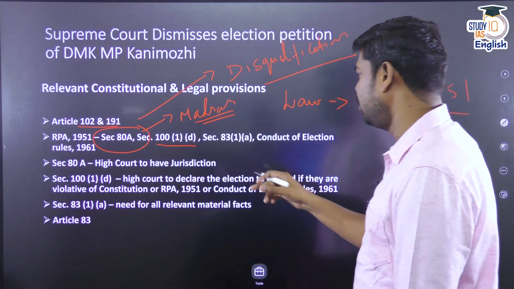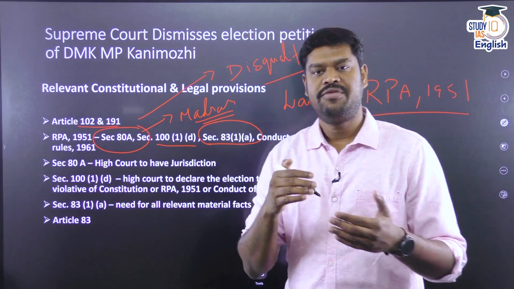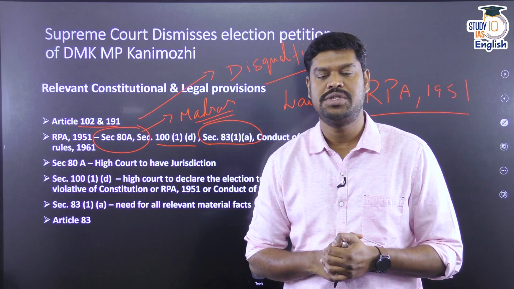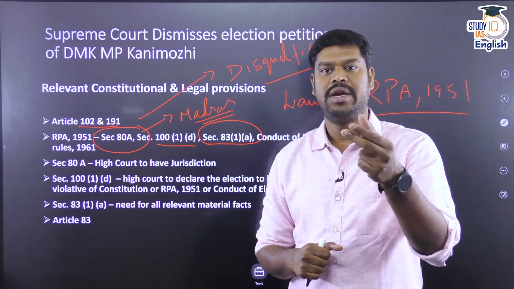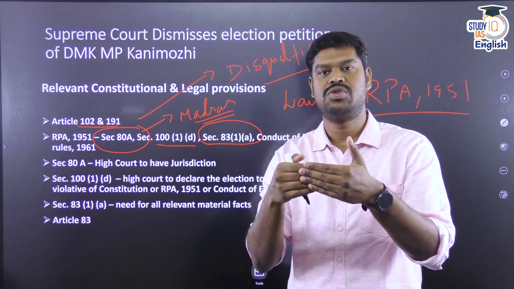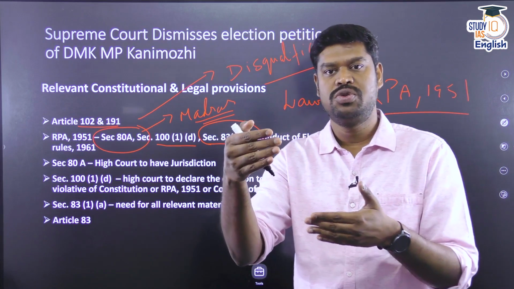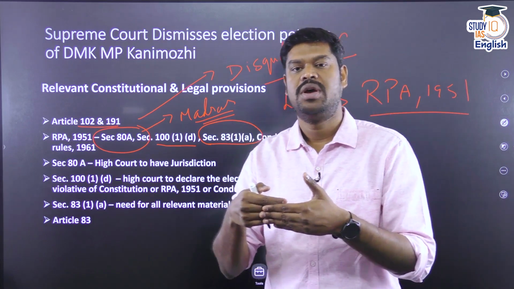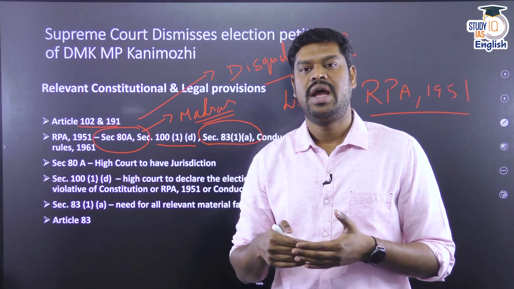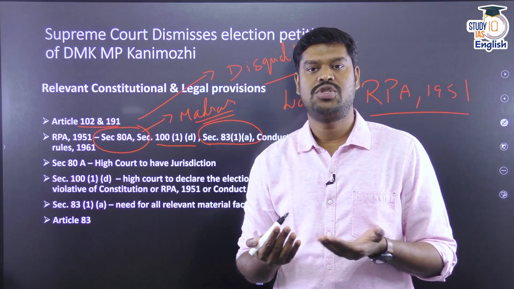And in addition to that, you should also be aware of Section 83 Clause 1 Subclause A. In fact, this was exactly taken as a defense by MP Kanimozhi in this particular case. Initially, after the petition was filed in the Madras High Court, she argued that this petition is not maintainable. Why is it not maintainable? Because the petitioner, who is challenging, said that I have intentionally suppressed certain information in the election petition, and the petitioner has not given that particular information as to what I have suppressed.